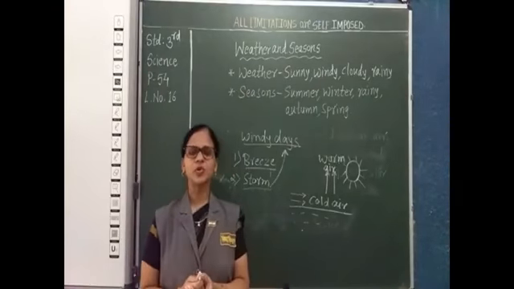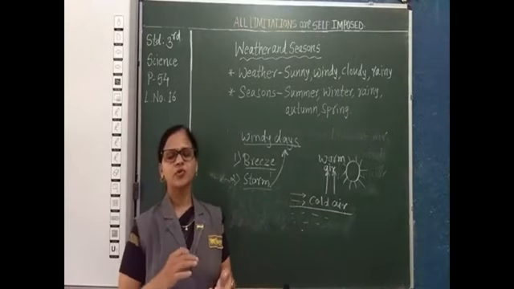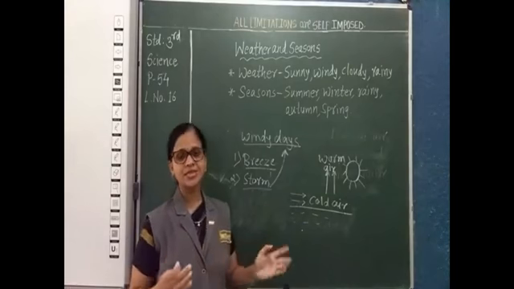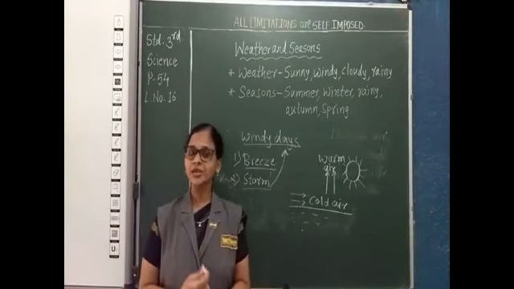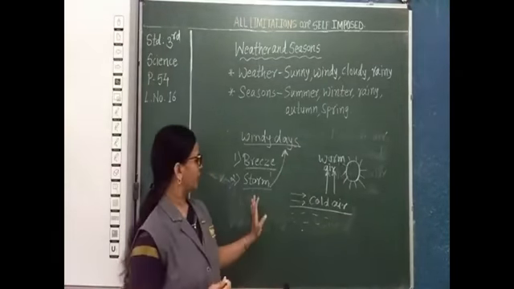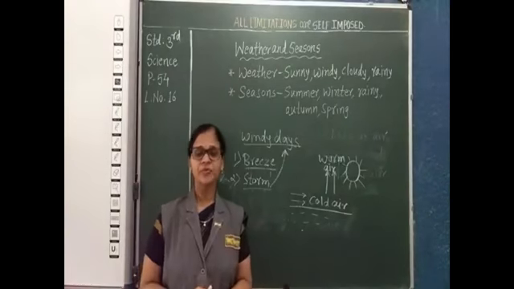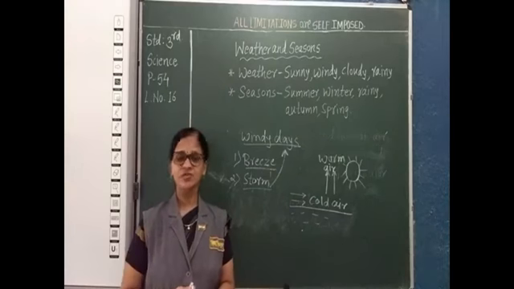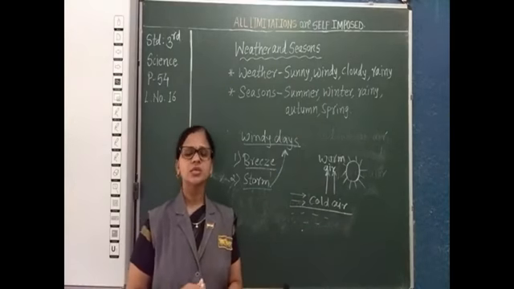A storm can also cause damage. You must have seen what kind of damage can be caused by a storm. Trees and buildings and houses fall down.